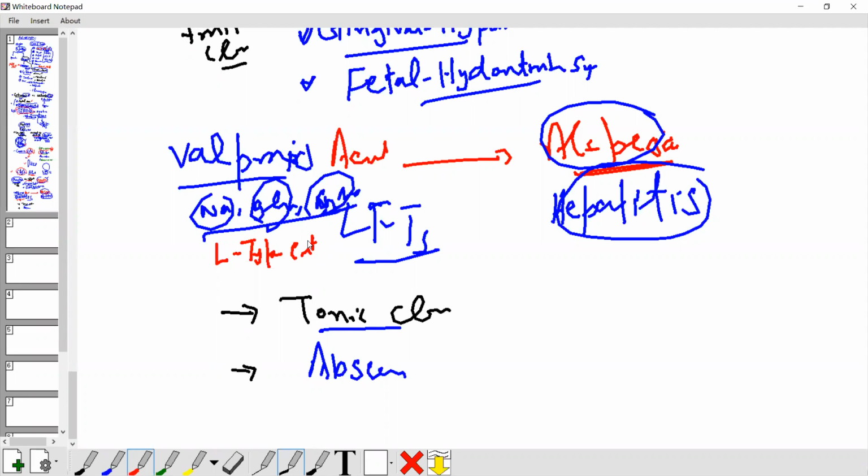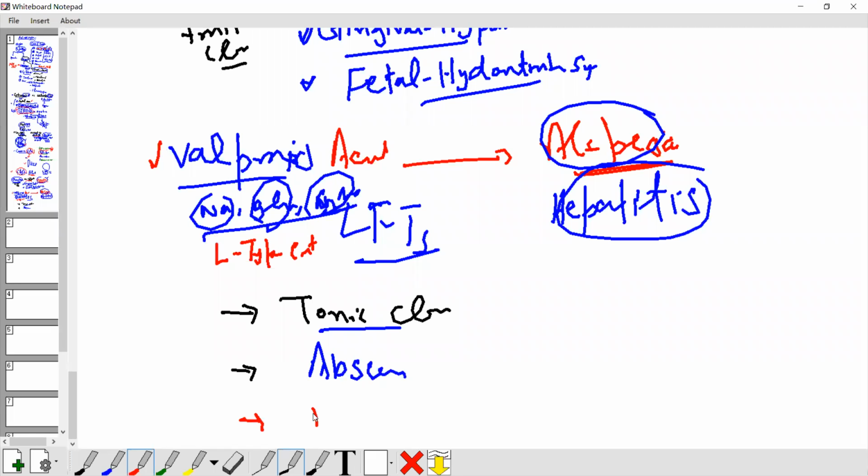If both are there, which do you choose? Ethosuximide. If ethosuximide is not in the answer, then valproic acid.